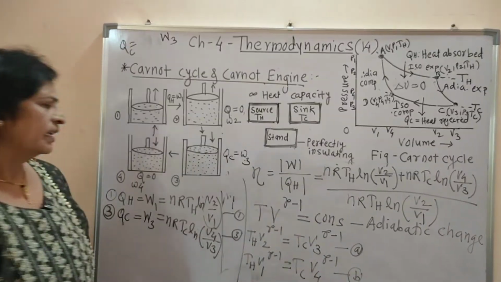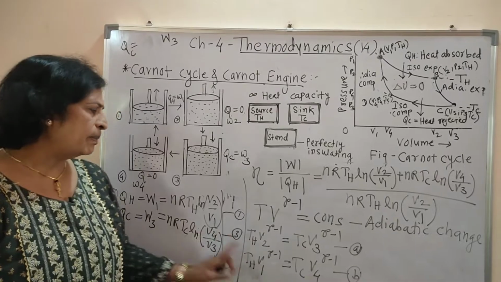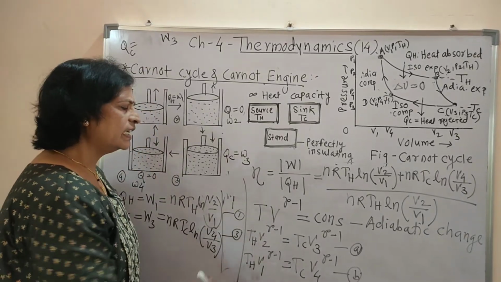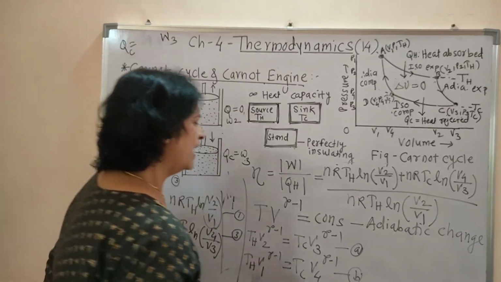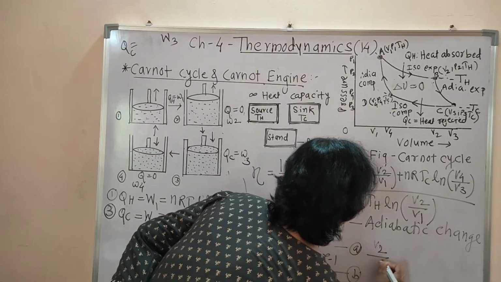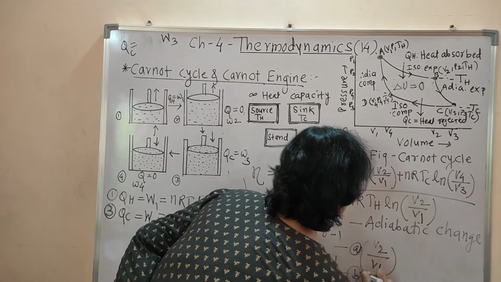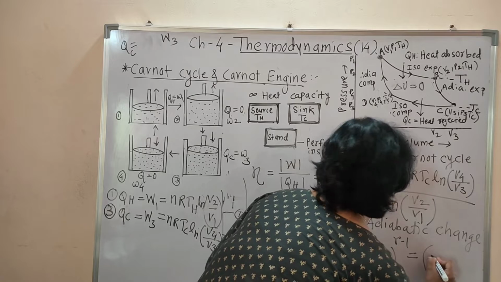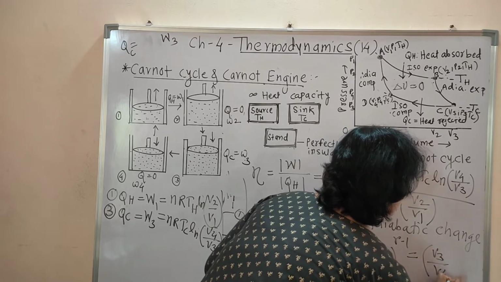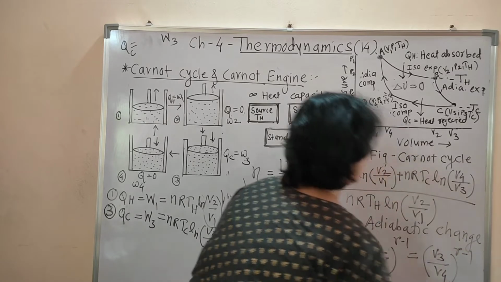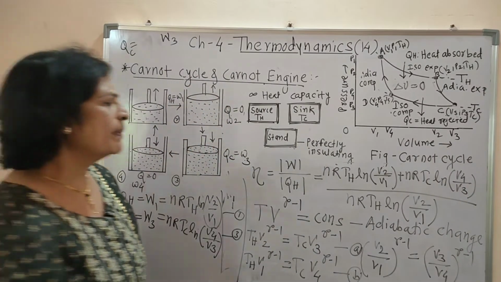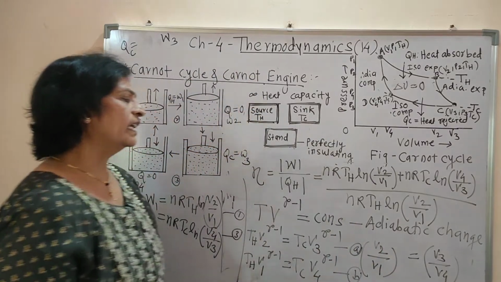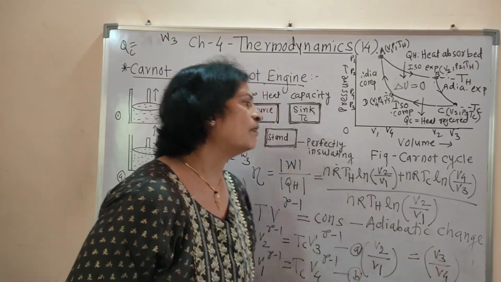Now divide equation A by B. The TH gets cancelled, the TC gets cancelled, and we can write (V2 by V1) raised to gamma minus 1 is equal to (V3 by V4) raised to gamma minus 1. Now this gamma minus 1 gets cancelled, and V2 by V1 is equal to V3 by V4.